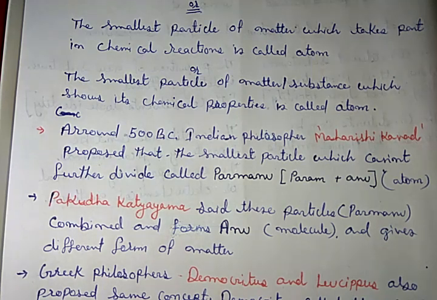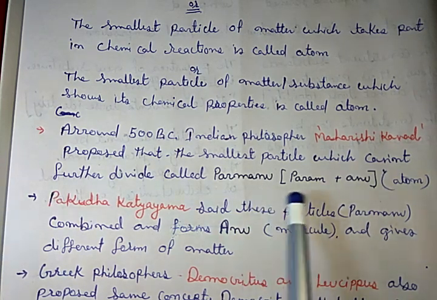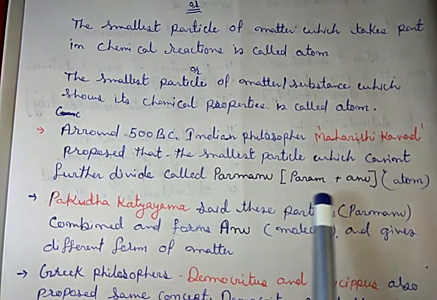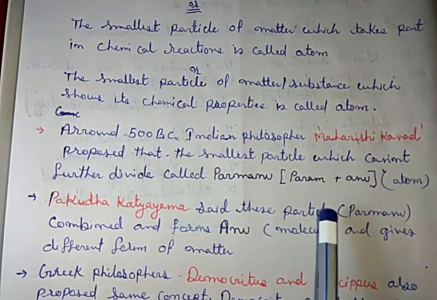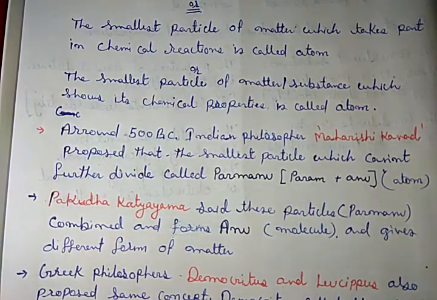Maharshi Kanad called this fine particle Parmanu. Parmanu means Param Anu: Param means superior, Anu means particle. Most superior, most small in size. In modern times, we call this small particle atom.